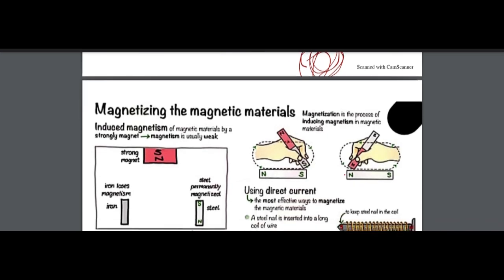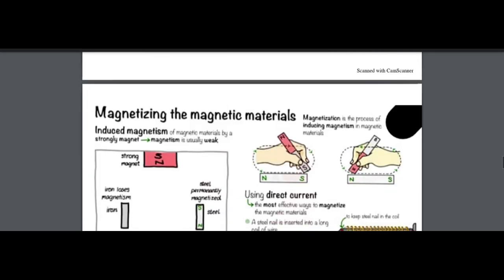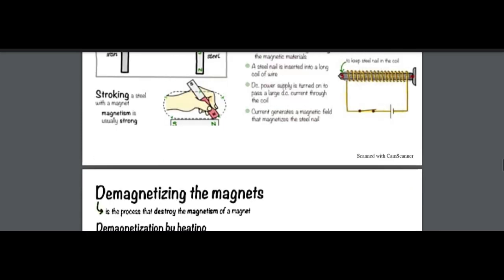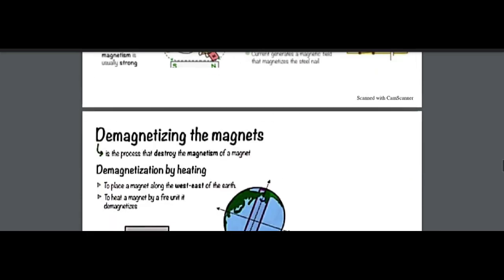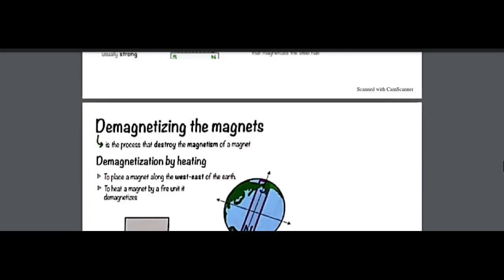For example, if this is magnetized and this is demagnetized, by rubbing that demagnetized pole it will also become magnetized. And I hope you get the concept of magnetizing, or only magnetizing, sorry. How we can magnetize any metal. What is the process of demagnetizing the magnets?